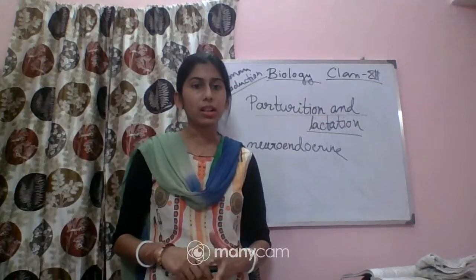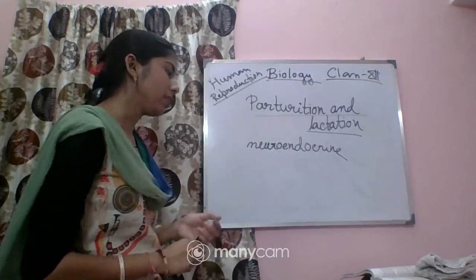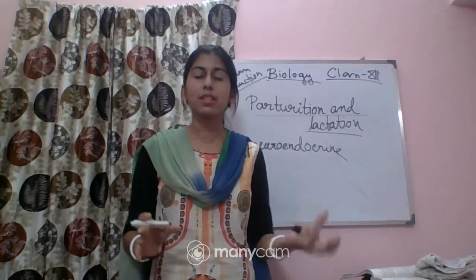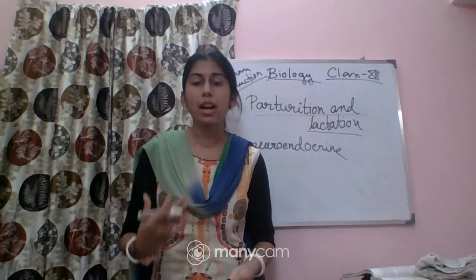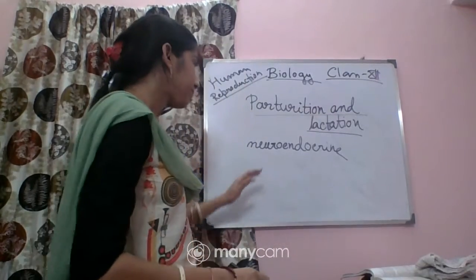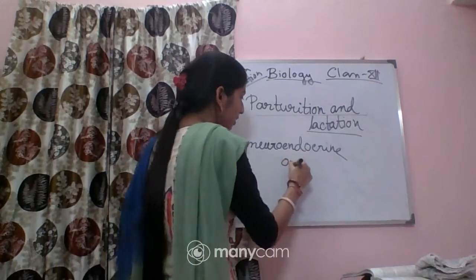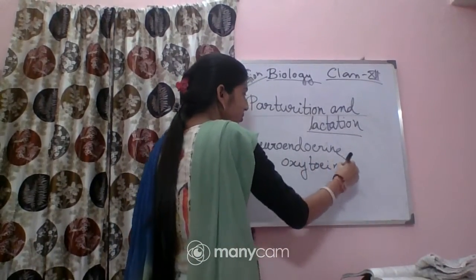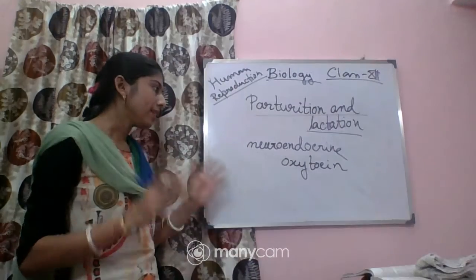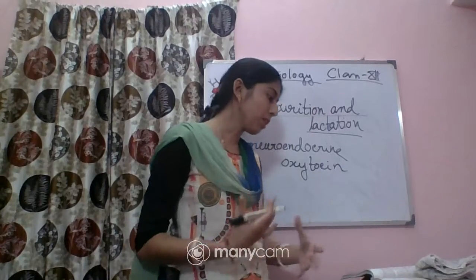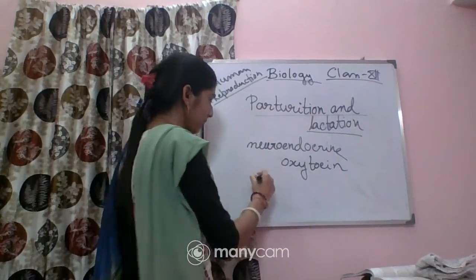How will the hormone play the role in this system? You have to know that. Particularly, a vigorous contraction takes place in the muscles of the uterus, due to which the expulsion or the delivery of the baby takes place. Now, which hormone is mainly involved? The main hormone is oxytocin. Before that, you have to know where this reflex comes from. This one is called the fetal ejection reflex.